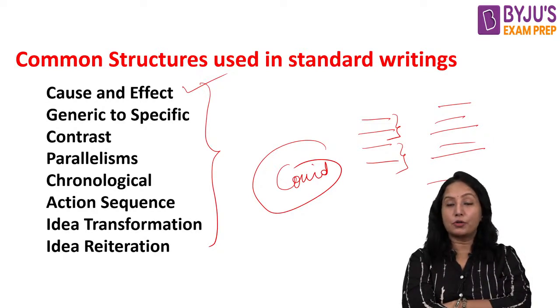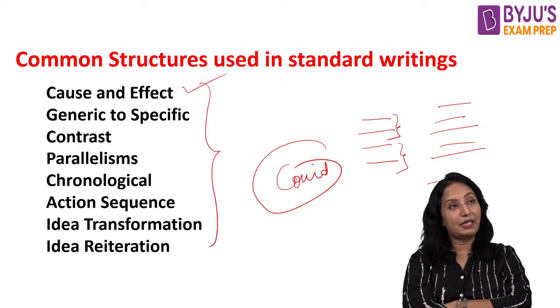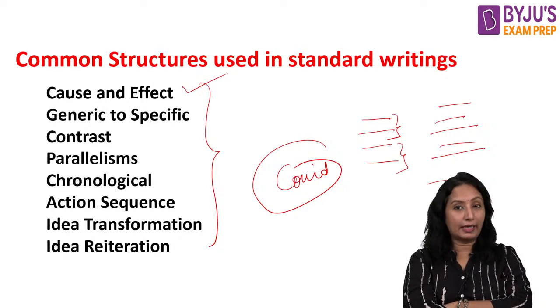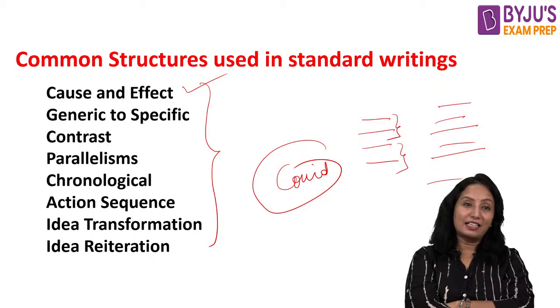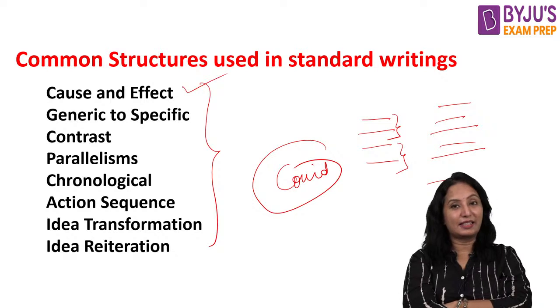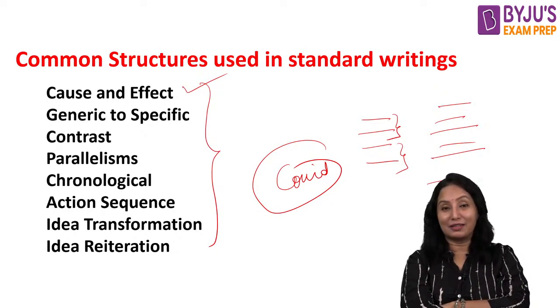For example, if I want to advise you, do you think I will directly start giving a lecture, telling you to have an optimistic idea, etc.? No, I give a covering statement. What is that covering statement? Many people feel that clearing the CAT exam is not a piece of cake, but according to my experience, I feel that the CAT exam can be cleared well, but we need to follow certain things.